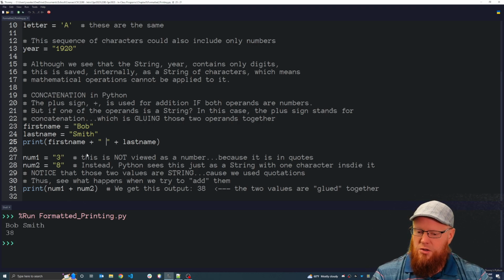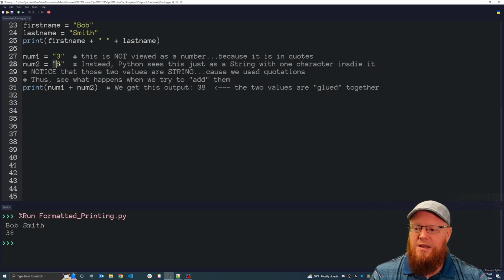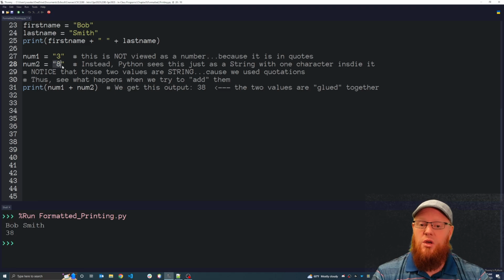So once again, this num1, if I say equals 3, this is not viewed as a number in Python. Num2 equals 8, this is not viewed as a number. Instead, Python is viewing this as a string of text. In this case, it's a string with only one character inside that pair of double quotation marks, and this single character happens to be a digit. No problem. But we cannot perform mathematical operations on this variable num2 because it's not a number.